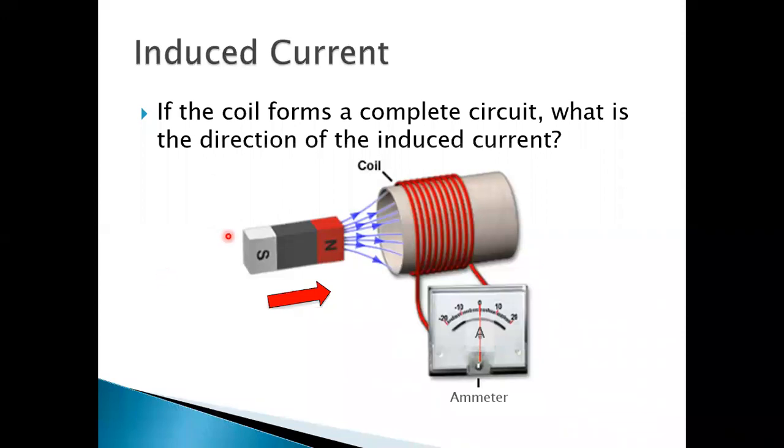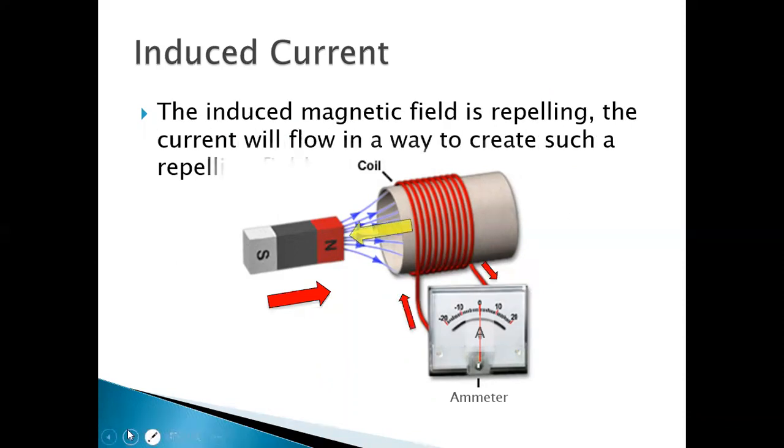If the coil forms a complete circuit, what is the direction of induced current? Then we have to determine the direction of current. Here the circuit is complete, so the direction of current will be determined. Look at when the magnet moves in and when the magnet moves out. In both cases, the direction of current will be opposite to the movement.